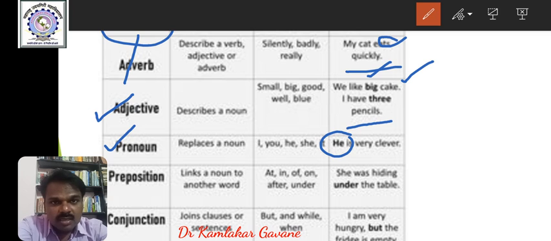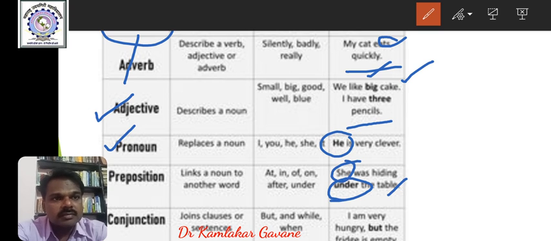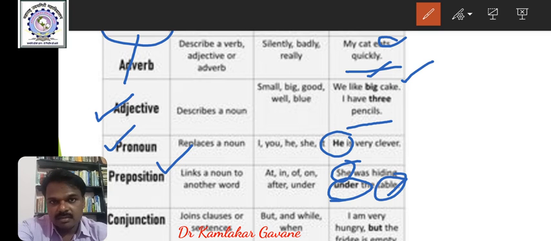The dog is a noun, table is a noun, and on the table, under the table, these are the prepositions. She was hiding under the table. Under is preposition. The relationship between these two words, she and table, is shown by the preposition under.